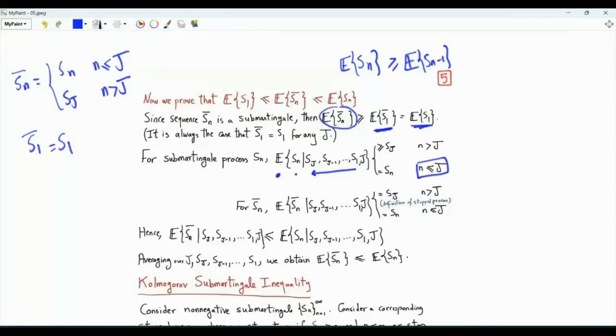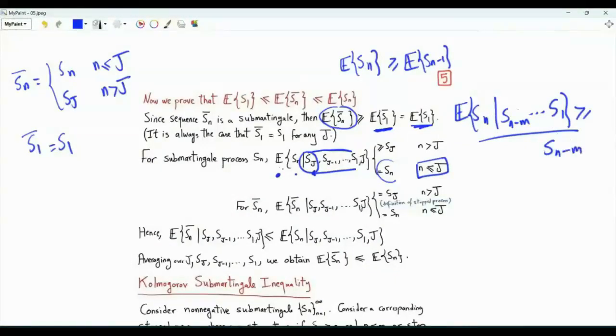If n is less than or equal to j, Sn is one of the random variables we are conditioning on. The expectation is Sn. If n is strictly greater than j, the conditional expectation is greater than or equal to Sj. Recall that on the second page, we have this property of submartingales, that the conditional expectation of Sn, given the random variables from S1 to Sn minus m, is greater than or equal to Sn minus m. So here, if n exceeds j, the conditional expectation is greater than or equal to Sj.